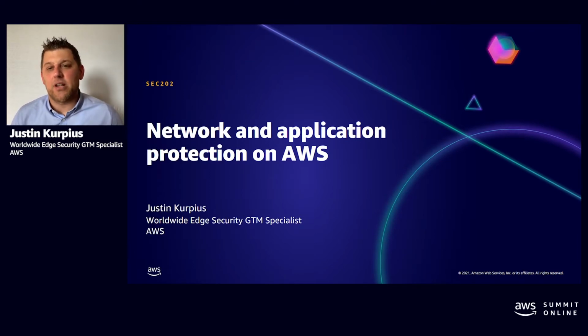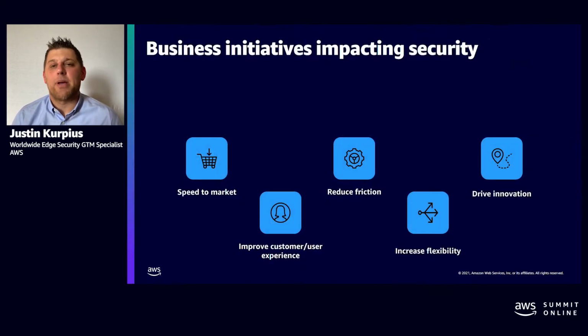And in this session, we're going to stick to four main pillars. The first one being just covering the themes and what we're seeing in the application protection space. And then secondly, we'll go into three services that we provide for our customers to help them protect their applications. And then third, we're going to get into four deployment models that our customers use when subscribing to these three services. And then finally, we'll close it out with a use case that one of our customers experienced while using these services. So let's go ahead and jump in.